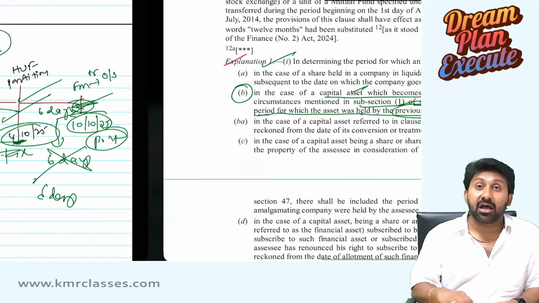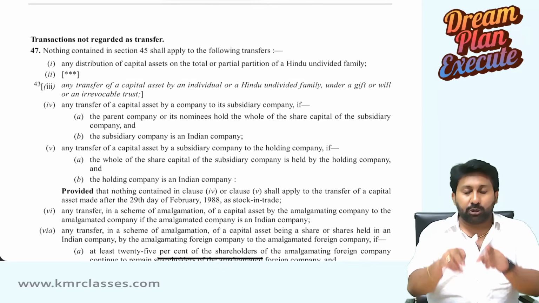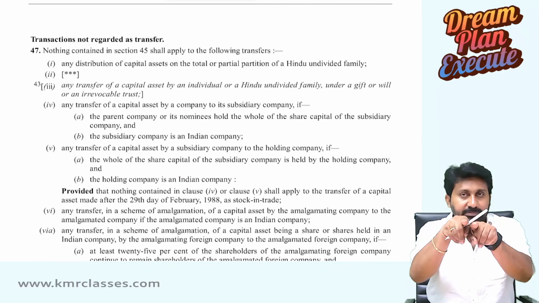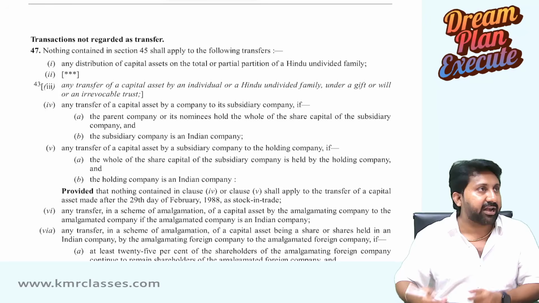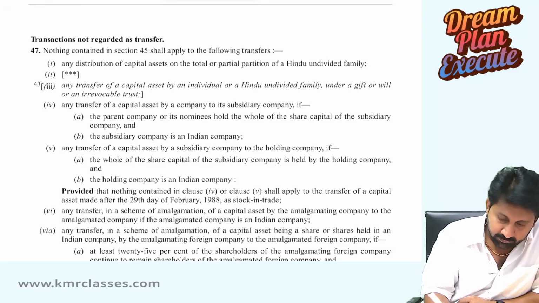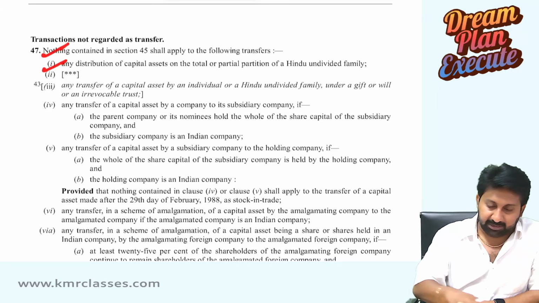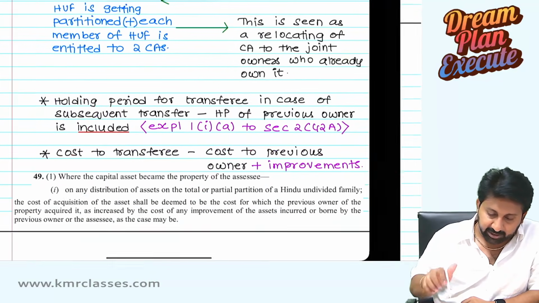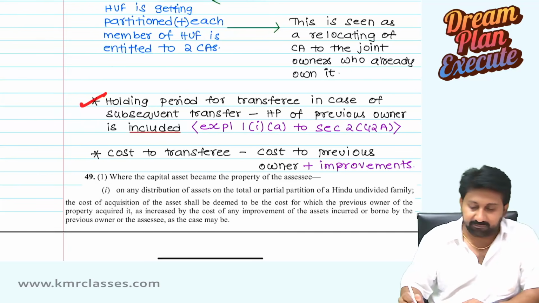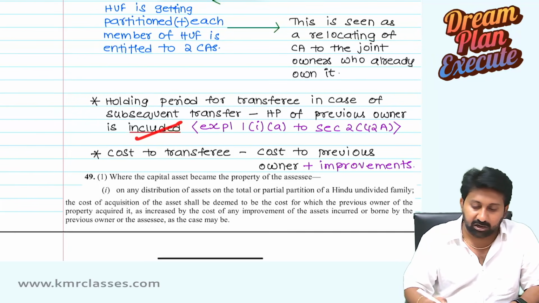That is called a harmonious construction. Harmonious interpretation means when two provisions are discussing the same subject matter, merge both and read them to give a correct meaning. So, distribution of capital assets. Now what did we complete here? The holding period of the transferee in case of subsequent transfer also includes the holding period of the previous owner.